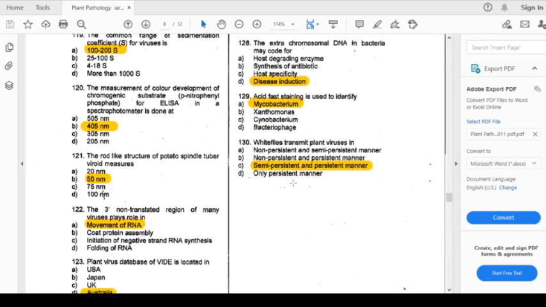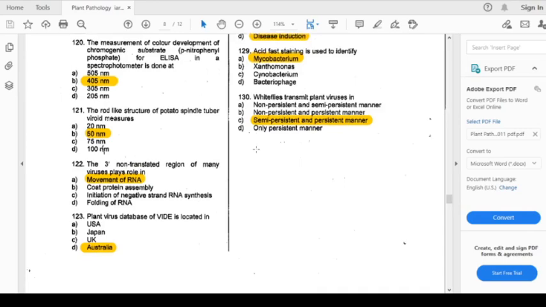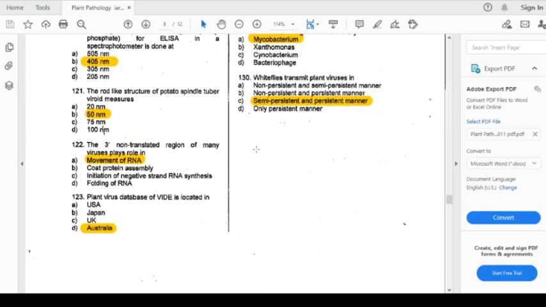Now we'll come to question number 130. Whiteflies transmit plant viruses in: the options are non-persistent in persistent manner, semi-persistent in persistent manner, and only persistent manner. The answer is semi-persistent in persistent manner. So the objective type questions are completely solved.